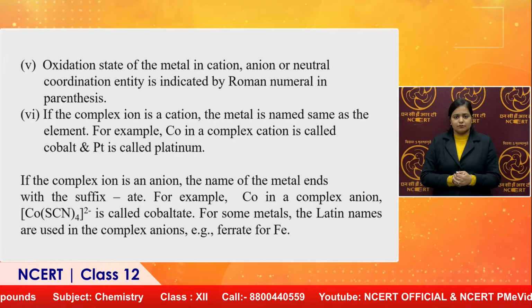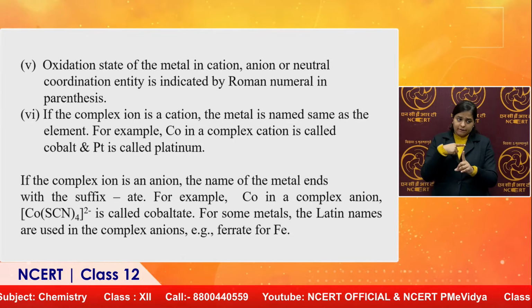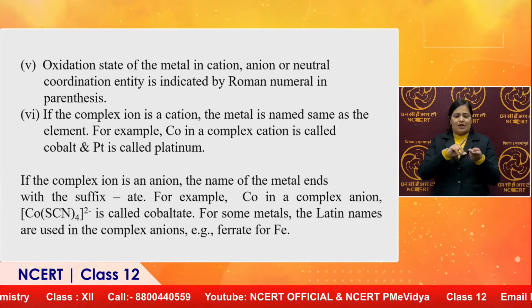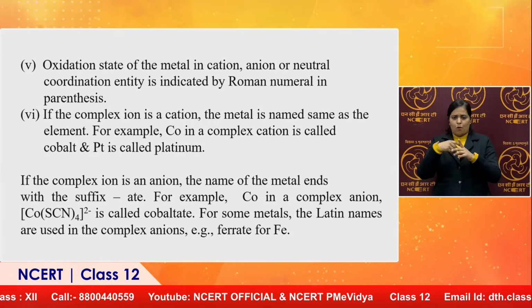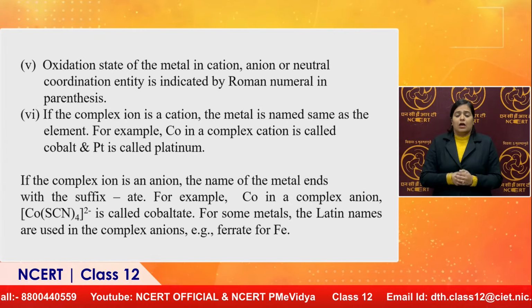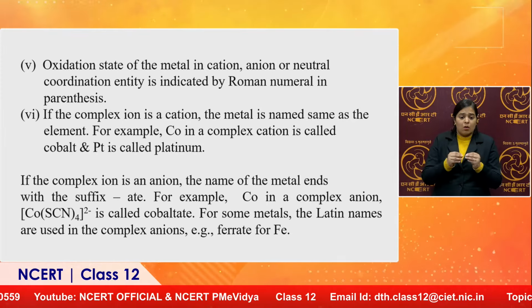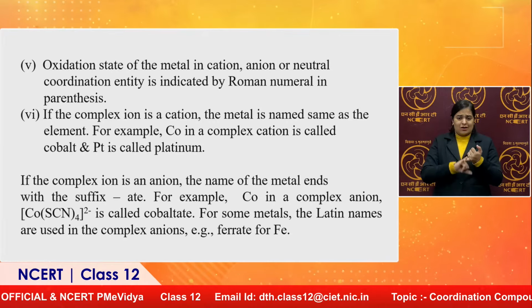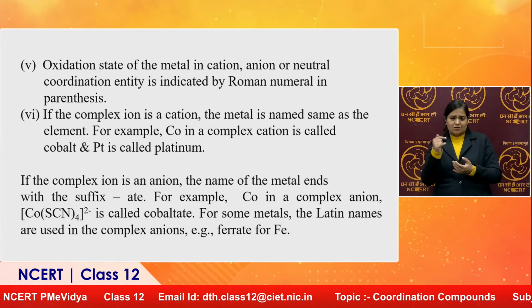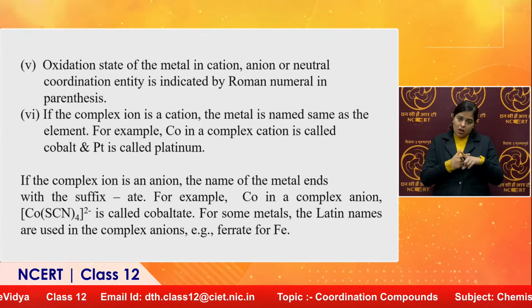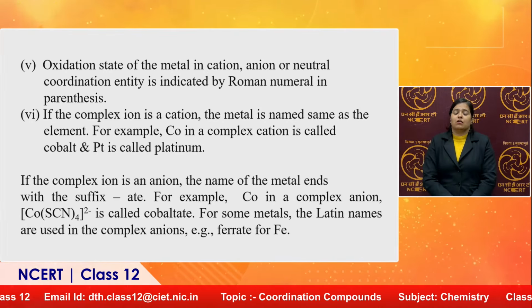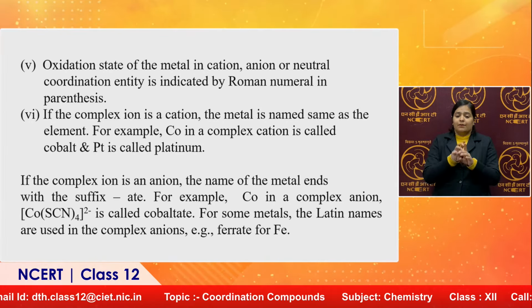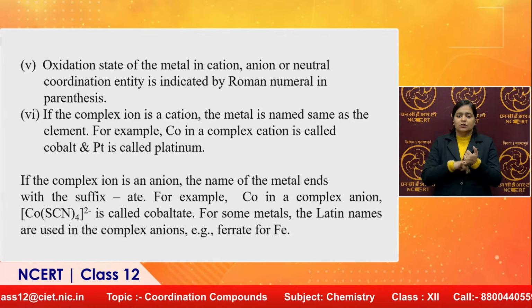In case of positive and cationic species, Co is to be written as cobalt, but in case of anionic species like this complex, [Co(SCN)4]2-, then cobalt is to be written as cobaltate. For some metals, Latin names are used in the complex anion.